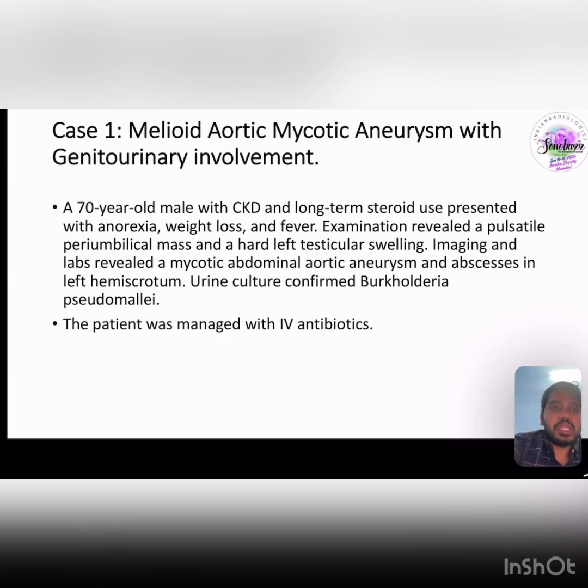Case 1. Melioidotic aortic mycotic aneurysm with genitourinary involvement. A 70-year-old male with CKD and long-term steroid use presented with anorexia, weight loss, and fever. Examination revealed a pulsatile periumbilical mass and a hard left testicular swelling. Imaging and labs revealed a mycotic abdominal aortic aneurysm and abscess in the left hemiscrotum. Urine culture confirmed Burkholderia pseudomallei. The patient was managed with IV antibiotics.